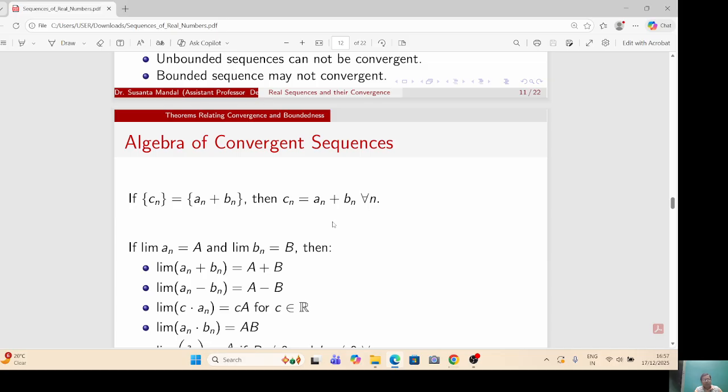When two sequences are added, they are added term-wise. Therefore, if C_n is a sequence and C_n is equal to a_n plus b_n, then the nth term of C_n is equal to the nth term of a_n plus the nth term of b_n. And if limit a_n equal to a and limit b_n equal to b, then limit of a_n plus b_n equal to a plus b. Therefore, the limit of their sum is equal to the sum of their limits. Similarly, for the other arithmetic operations.